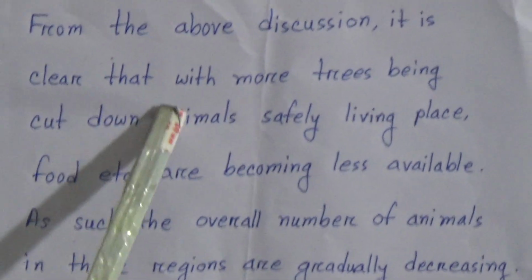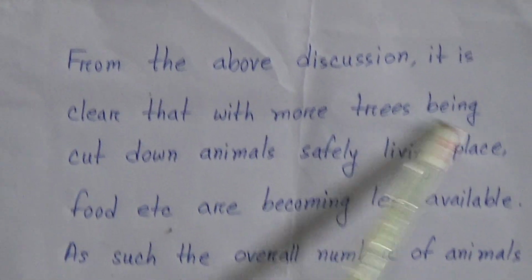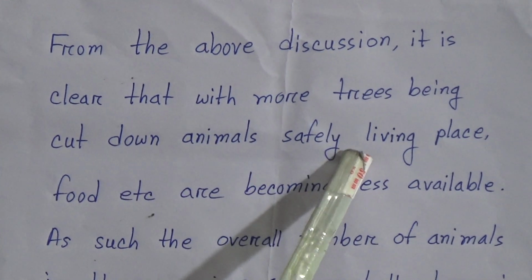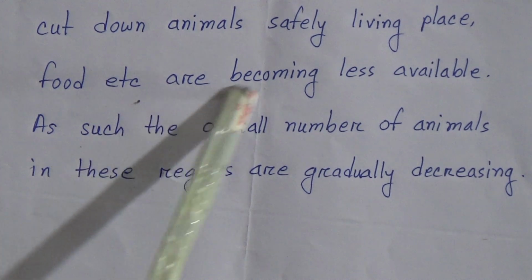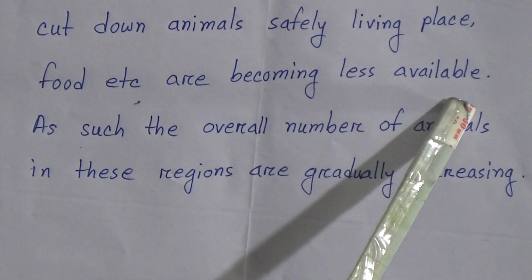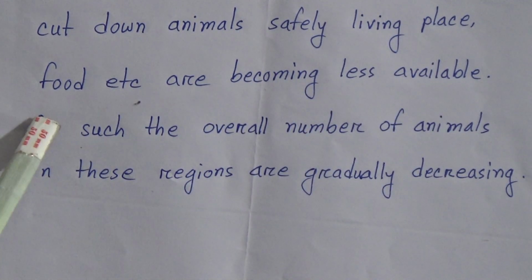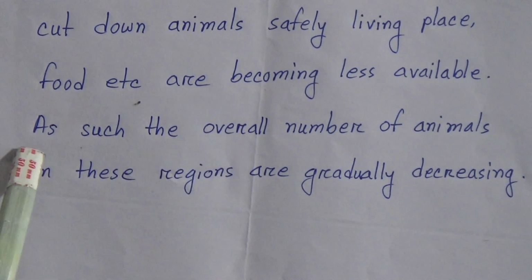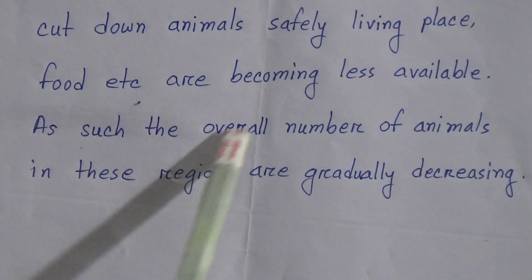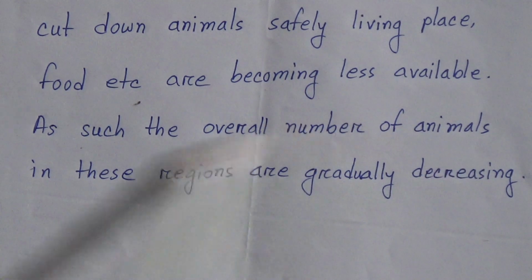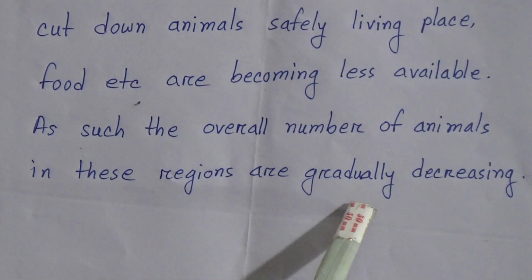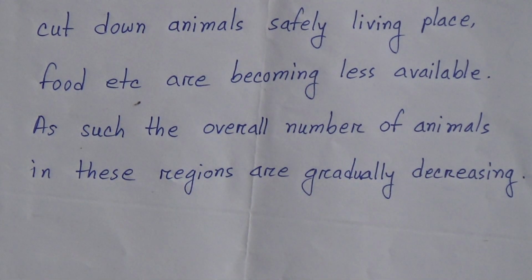From the above discussion, it is clear that with more trees being cut down, animals' safe living places, food, etc. are becoming less available. As such, the overall number of animals in this region is gradually decreasing.